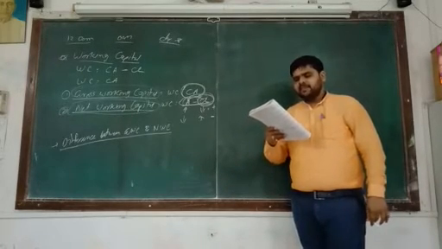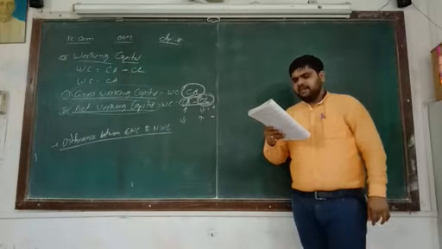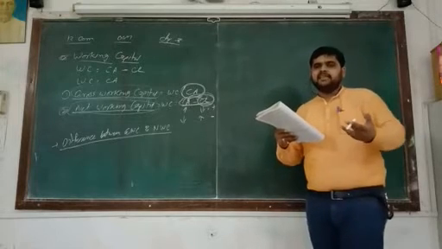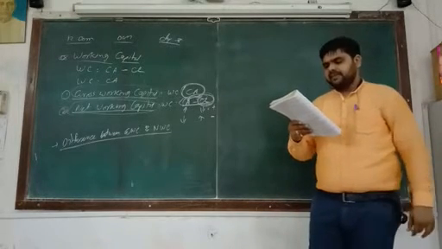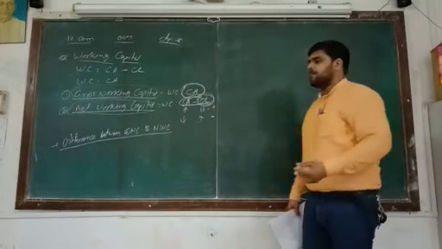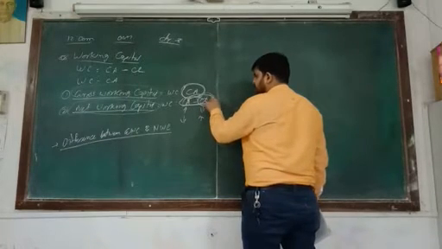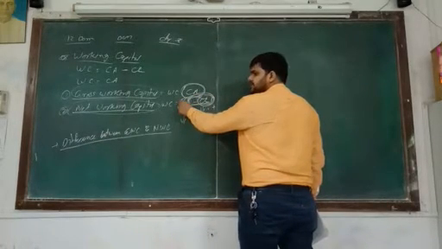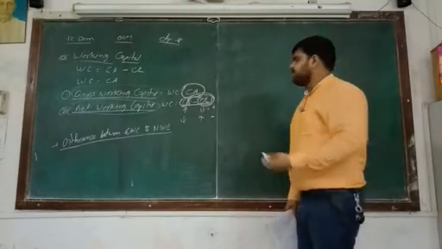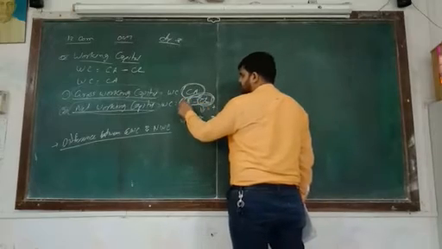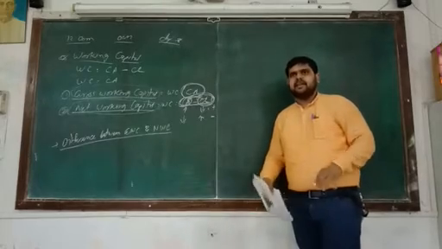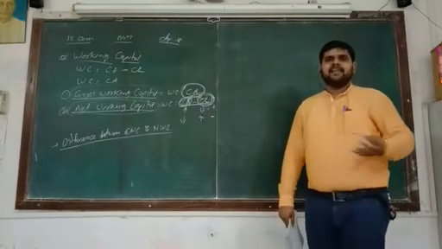Next one, increase in current liability. Increase in current liability increases the gross working capital. So here current liability is increased, gross working capital also increases. But increase in current liability does not increase net working capital because if liability increases, definitely current assets decrease. But here, liability decreases, there is no change in current assets. Okay, so here the increase in current liability affects the net working capital, and in particular gross working capital there is no effect.